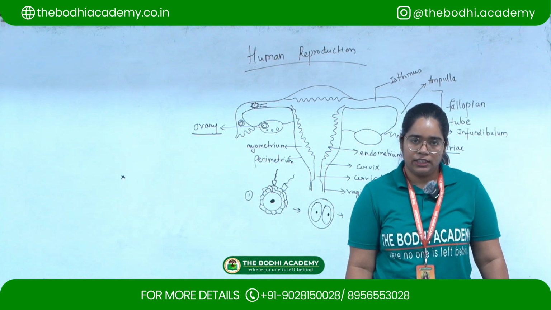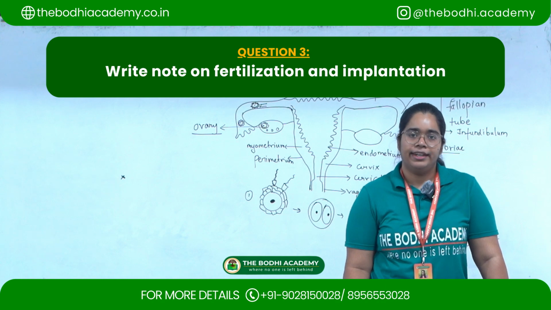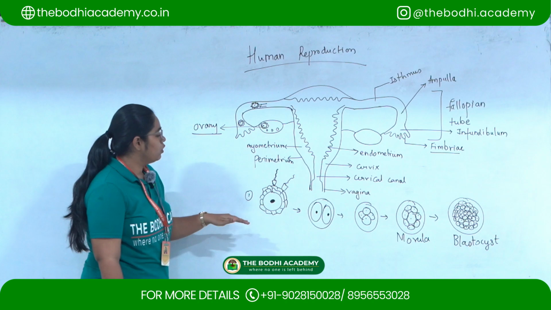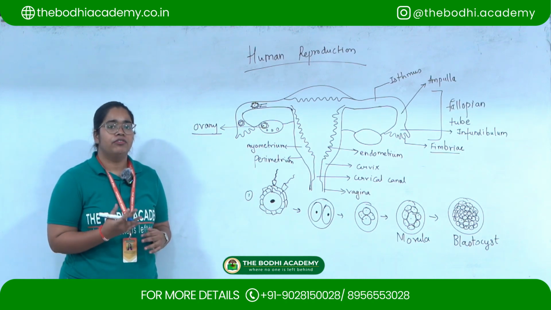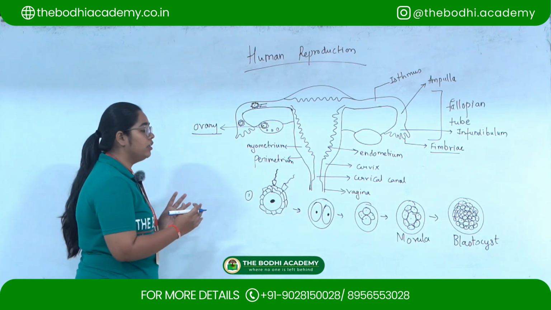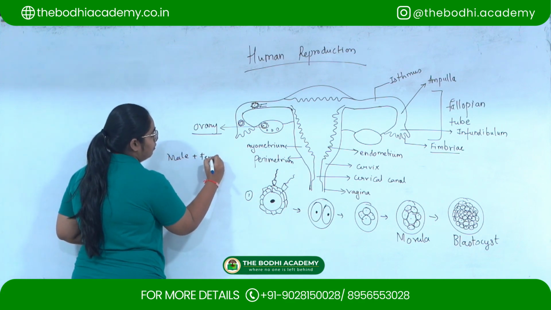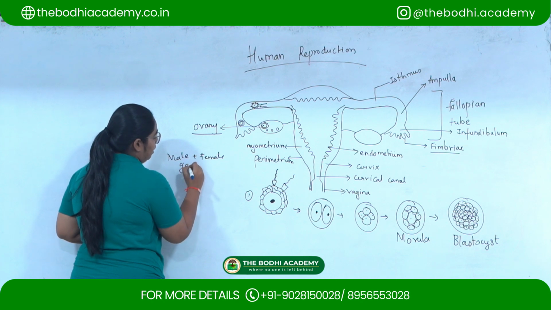So the next question is: write a note on fertilization and implantation. What is fertilization? Fertilization is basically the union of the male and the female gametes.